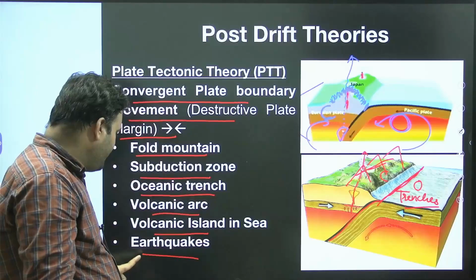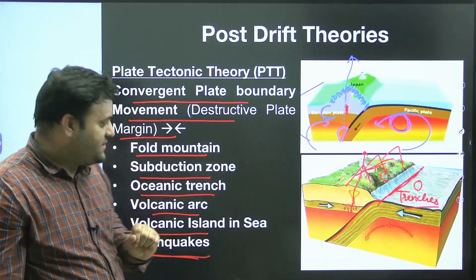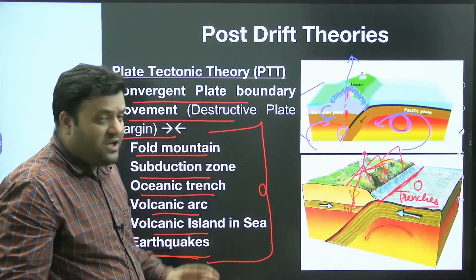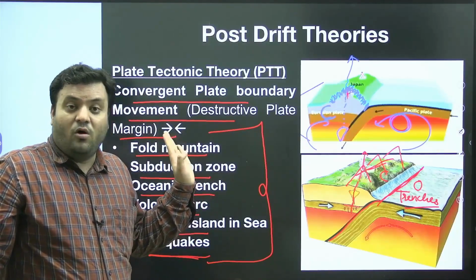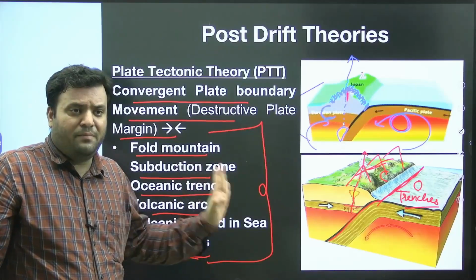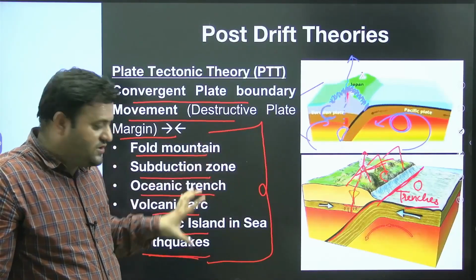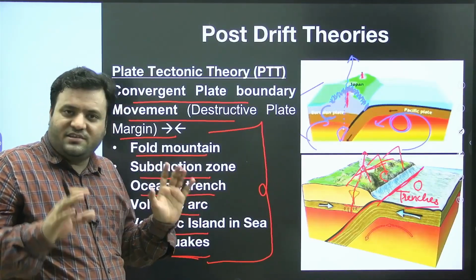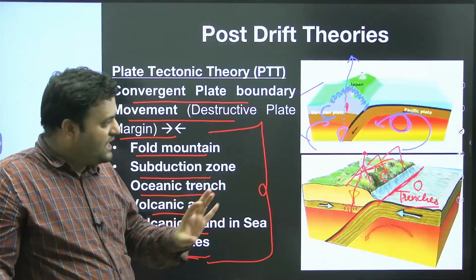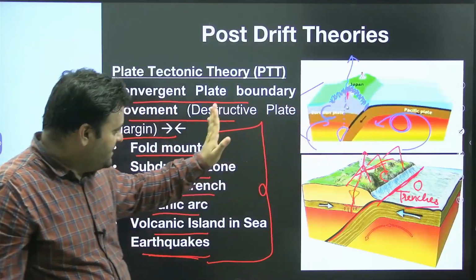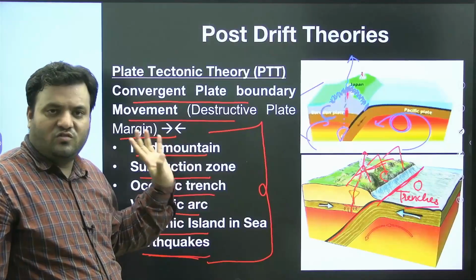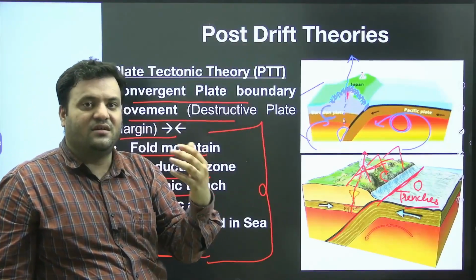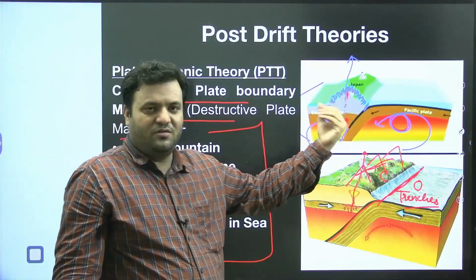So wherever we have a convergence, that will lead to these phenomena. These will be observed either at once or independently. Some of them might form, some might not, because it is science. There is a logic that these will form, but there is no proper mechanism which can be deciphered.